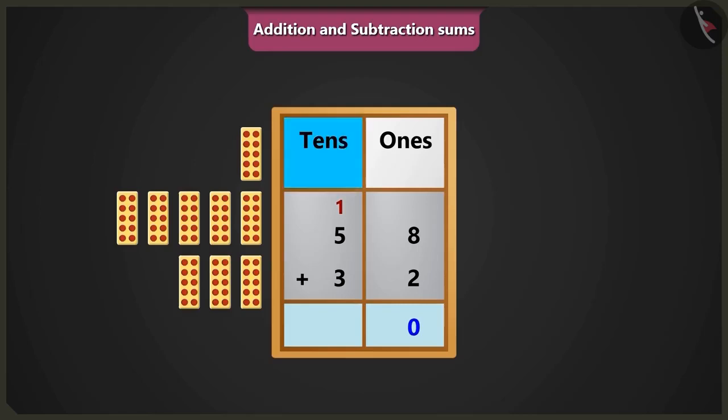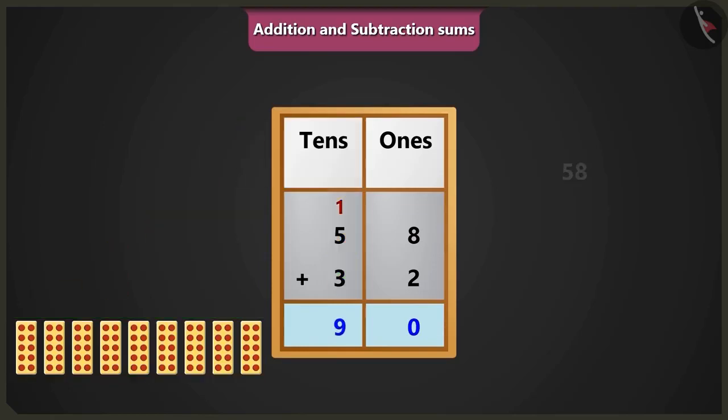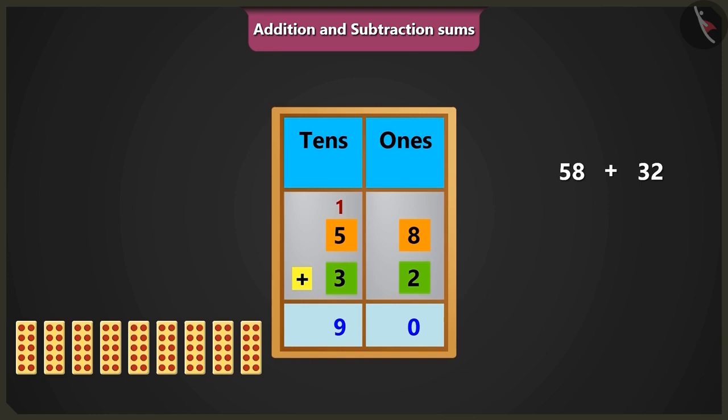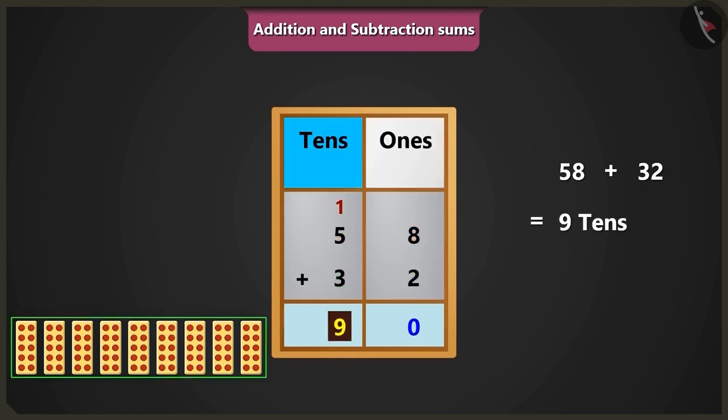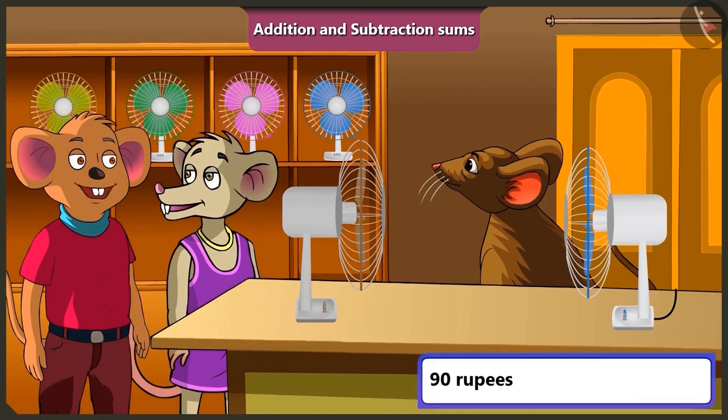Now if we add 5 and 3 of the box of 10's, then after 5 it will be 6, 7, 8 tens. And if we add 1 carry over to 8 tens, it will be 9 tens. So it will be 9 tens after adding 32 to 58. Yes, 9 tens means 90 rupees. Oh yes, if I sell the old fan, then I will have a total of 90 rupees.